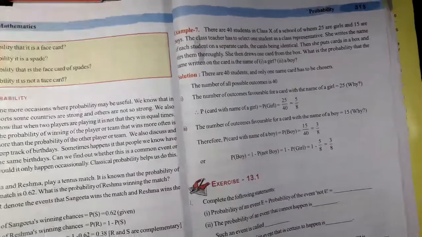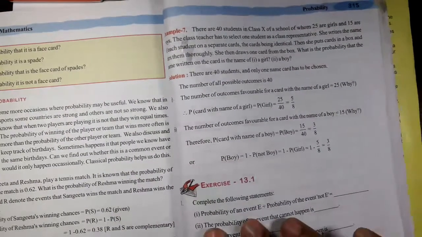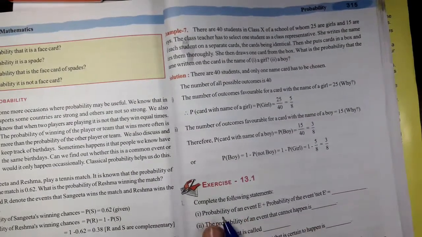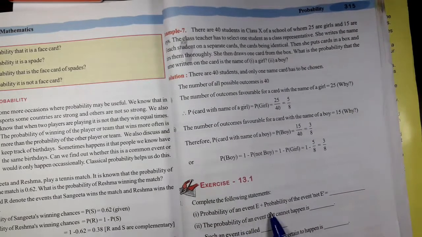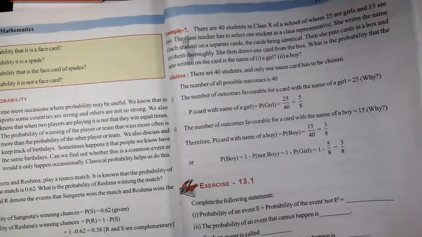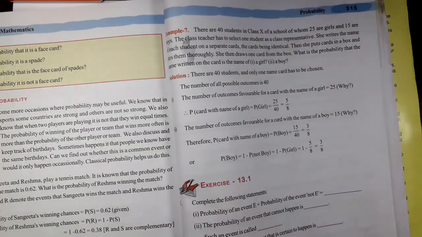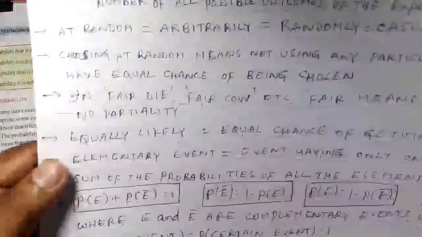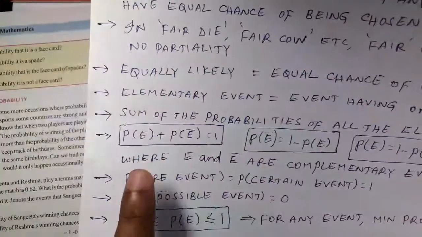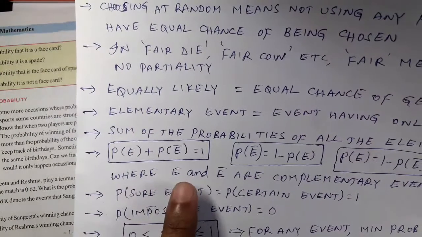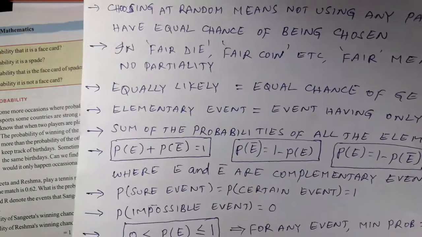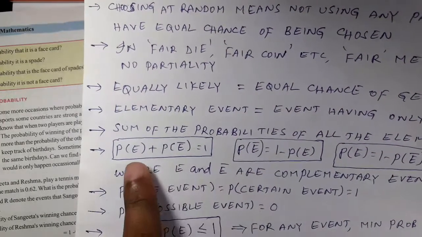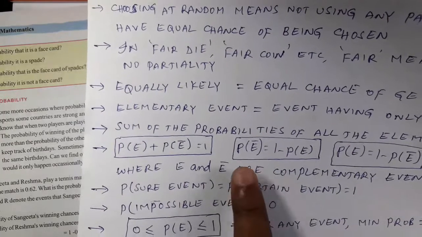One has 5 parts. The question is: complete the following statements. First one: probability of an event E plus probability of event not E. In basics videos we have discussed probability of event E plus probability of E bar is 1, where E bar and E are complementary events of each other. So P of E plus P of E bar is equal to 1.